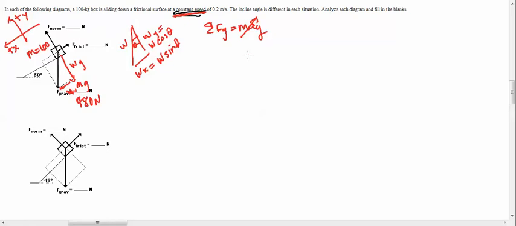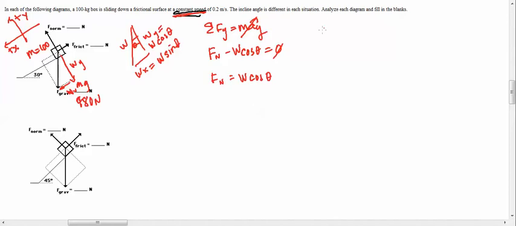So adding up the forces, I get that the force normal minus W cosine theta, because it's WY, is equal to 0. So that's saying the force normal is equal to the weight, which is 980 newtons, times cosine of 30 degrees. See, W cosine theta. Oh, that's it. Okay, good.